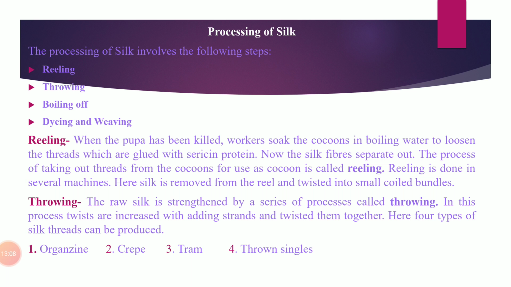Last processes are dyeing and weaving. After this process, silk fibers are dyed. Dyed means colored into many shades, and then they are sent to the mills for the weaving process. Silk fibers are woven on looms, just like in the processing of cotton or wool.